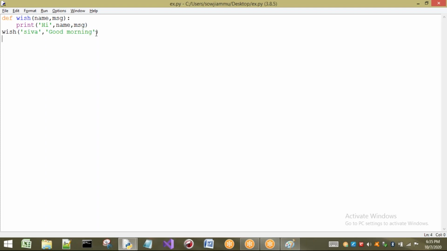Because these are positional arguments. Whatever position it is in, to that position only it will be passed. It is in the first position, and you are calling the wish function, so it will go to the first position, where name is. So Shiva is going to be stored in name. In the same way, good morning is in the second position, and the second parameter is msg, so to that msg I am going to pass good morning. So in name we have Shiva, and in message we have good morning. If I print this one, what happens?